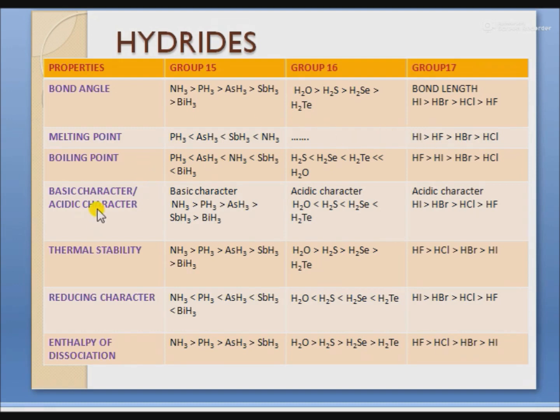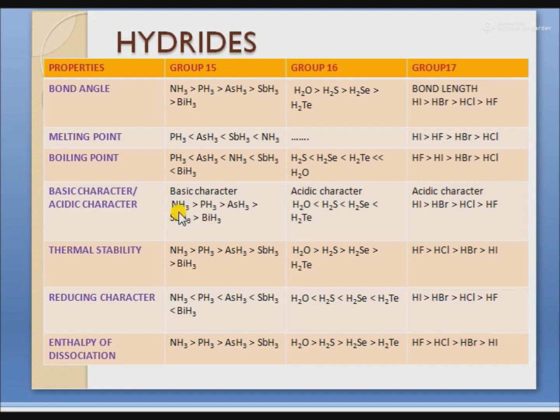Next property is basic character and acidic character. What do we mean by basic character? Basic character means the tendency to donate a lone pair of electrons or the tendency to accept protons. Here in group 15, this is the decreasing order of basic character.